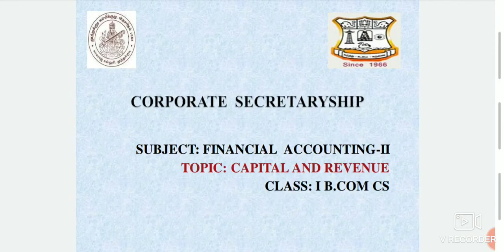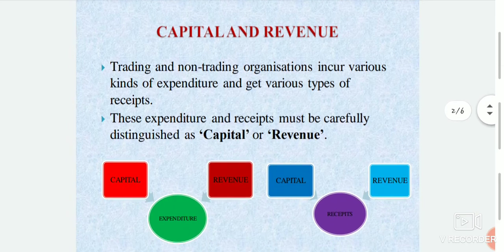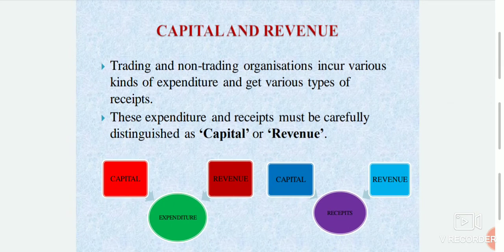In this video I have to explain capital and revenue. Trading and non-trading organizations incur various kinds of expenditure and get various types of receipts. These expenditures and receipts must be carefully distinguished as capital or revenue. First we understand what we mean by capital and revenue.